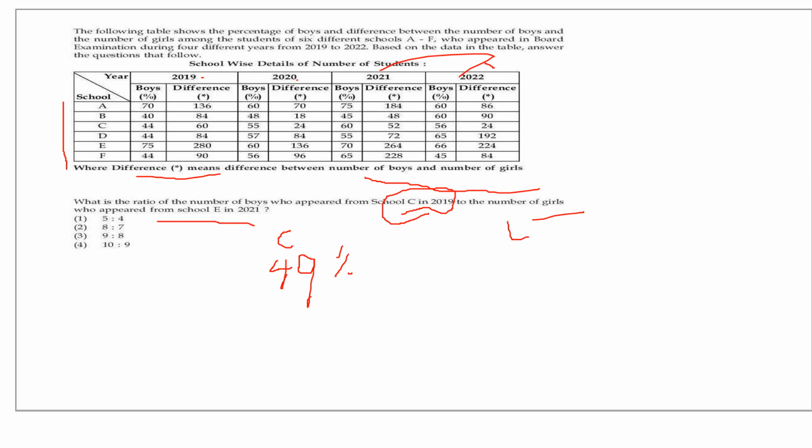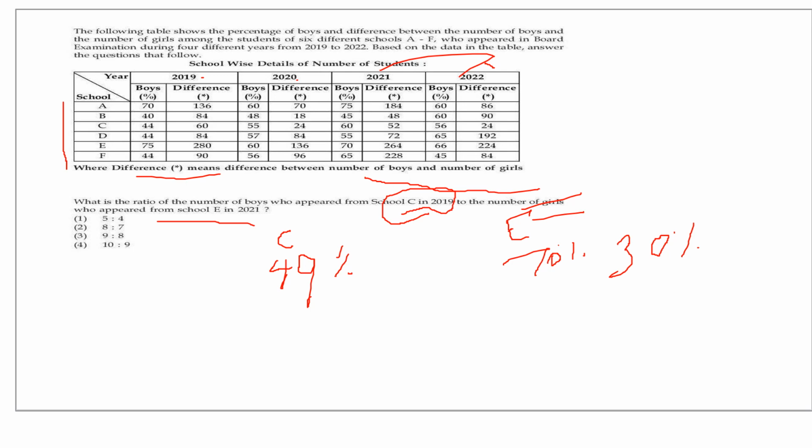So now school E, 70% boys. But see, they are asking the number of girls. So 70% boys means what will be the girls percentage? 30% girls. Okay. And now you have to compare the ratio of the number of the boys who appeared to the number of the girls, and we know the percentage. How do we find out the number of the boys?